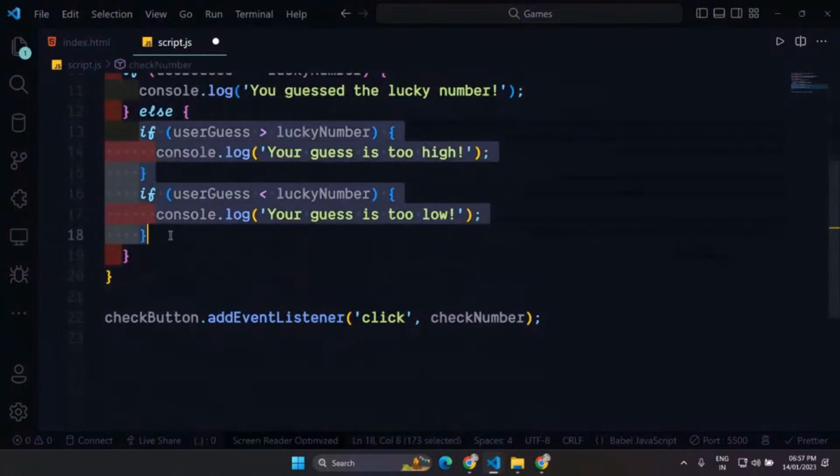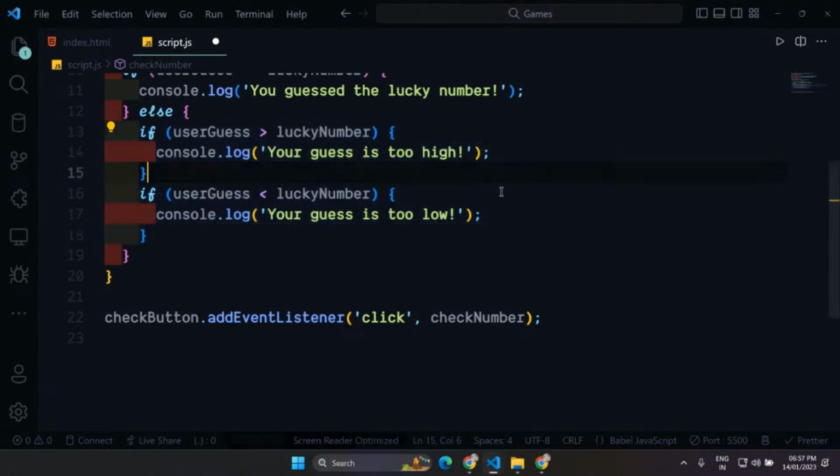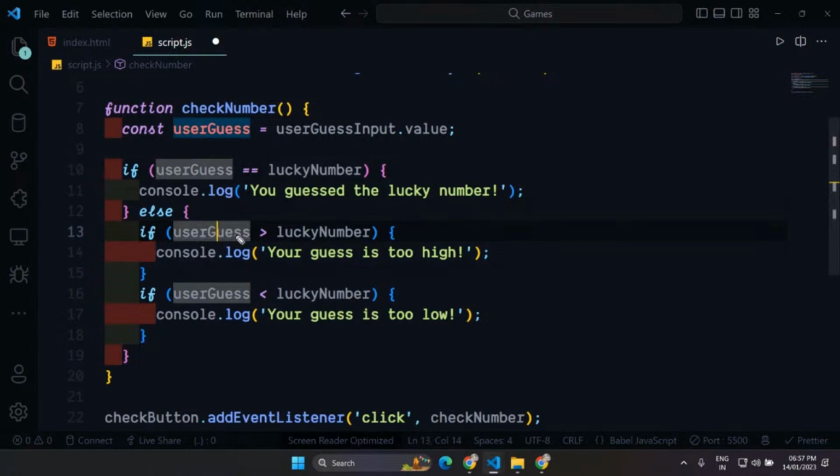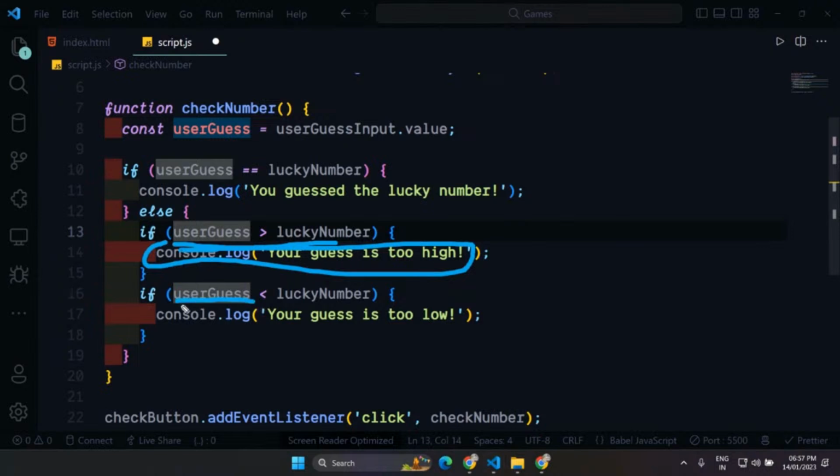And now I have also set up some extra if and else. So "Your guess is too low." If your guess is not equal to our lucky number, else in that case I am just checking if the guess is greater than the lucky number, then just console.log this thing, and otherwise just console.log this thing here. That's it.